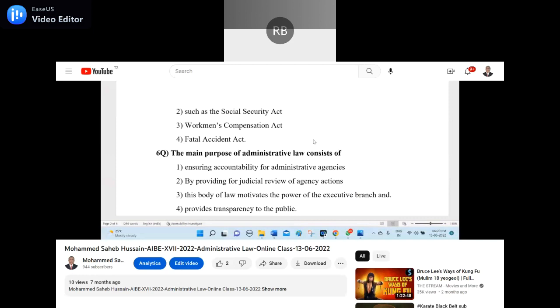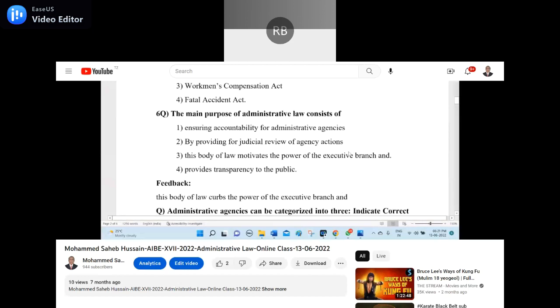I think one is not connected to it. Means one is false. Judicial review is not connected, sir, I think. The second one, by providing judicial review of agency action. See, feedback I have given. Check the feedback.